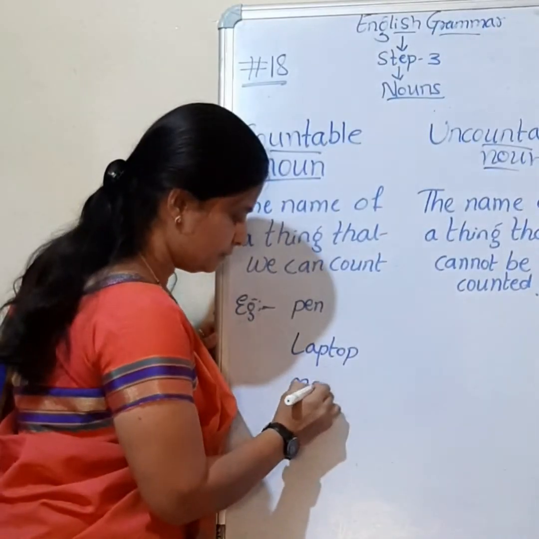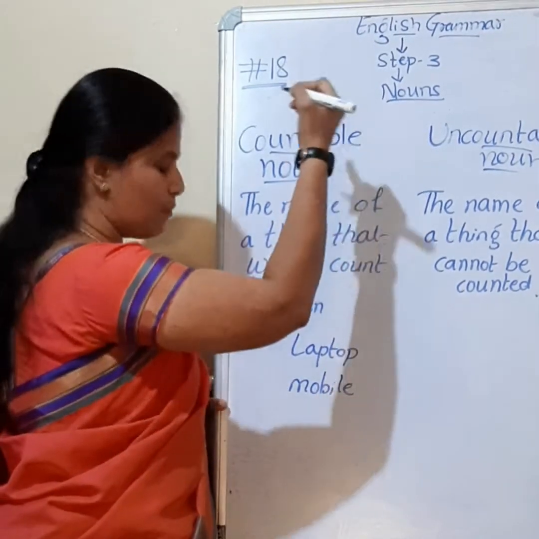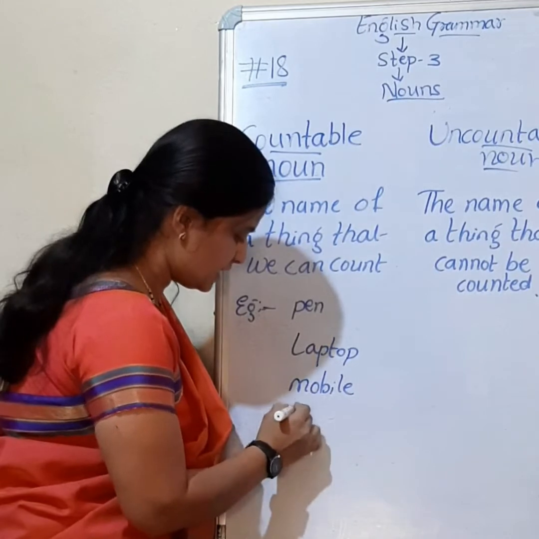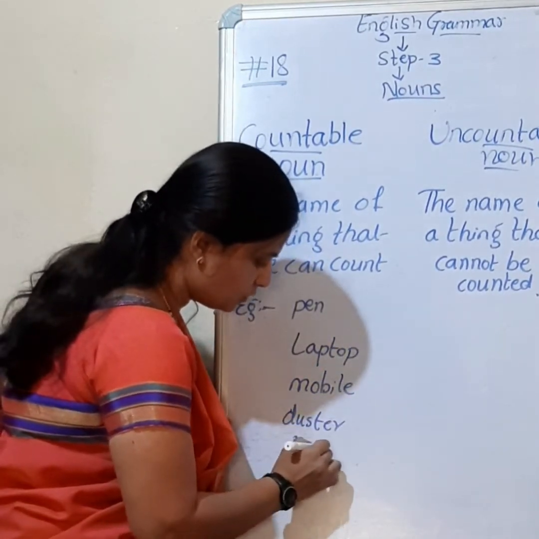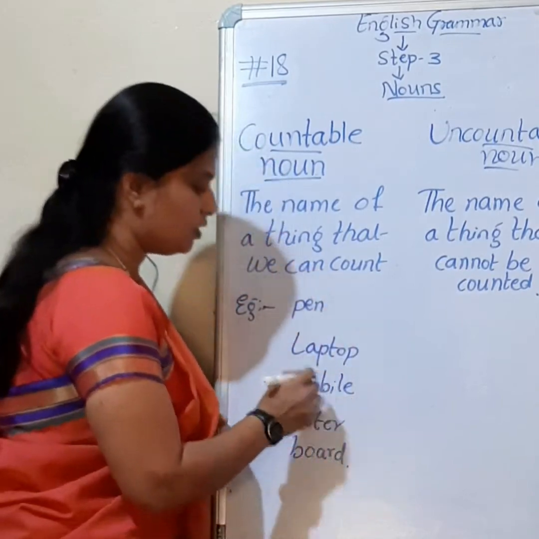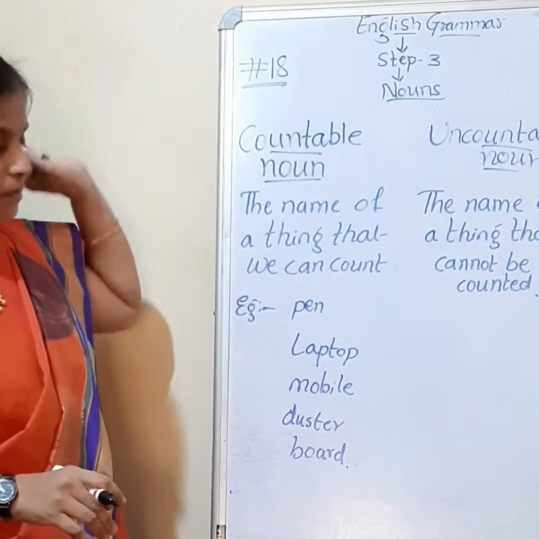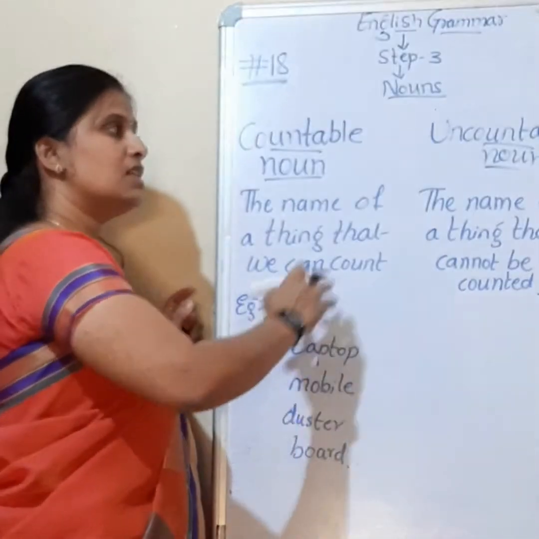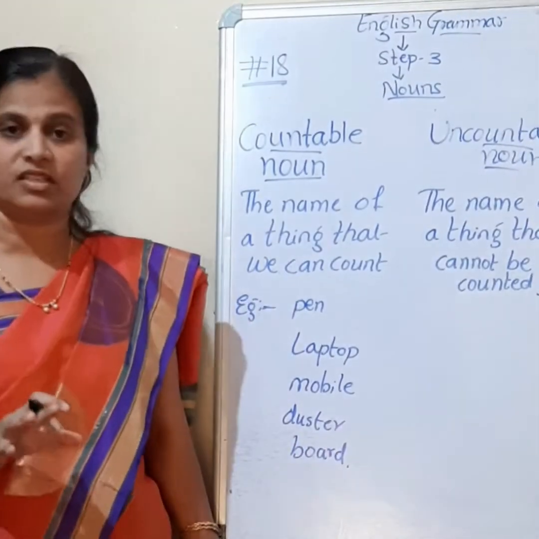Mobile. Can it be counted? Yes. Then obviously it is also an example for countable noun. Another example, let us take duster. Then board. So these all can be counted, which means these are examples for countable nouns. We can write numbers before these words. Whereas what is an uncountable noun, we have already gone through, that is the name of the thing which cannot be counted.